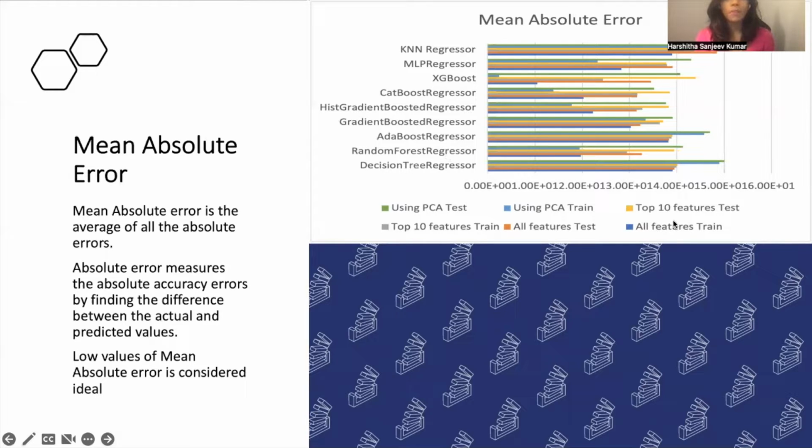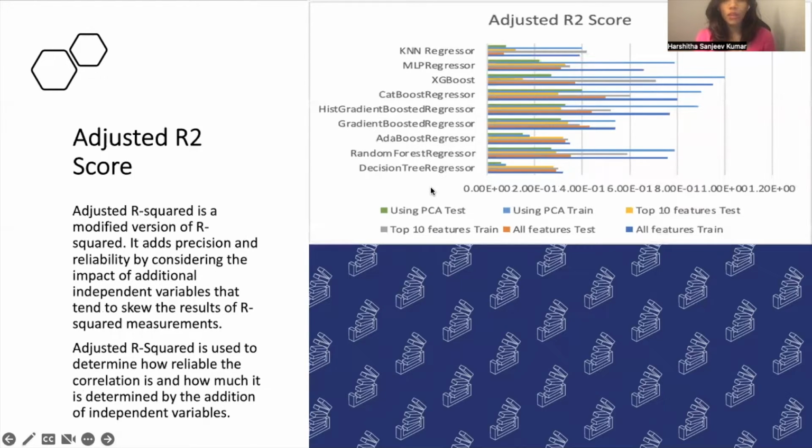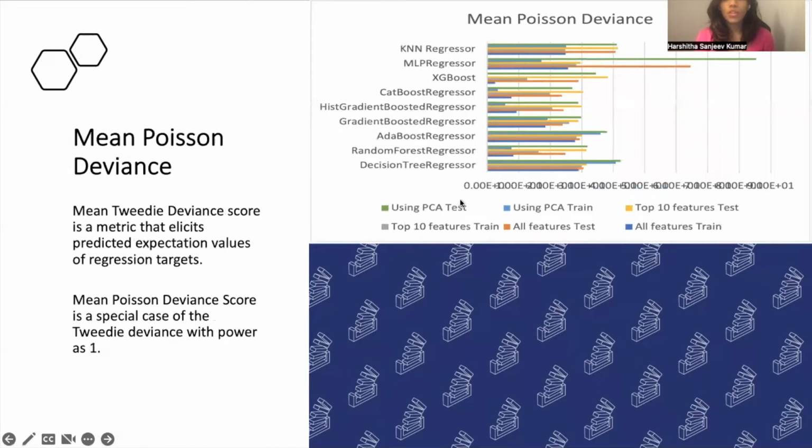The adjusted R-squared error is a modified version of R-squared error. From the plot, we can see that the KNN regressor gave us the least adjusted R-squared value and is performing well with respect to this metric. Mean Poisson deviance score is a special case of the Tweedie deviance with a power of 1. Smaller the Tweedie deviance, the more our predicted values are closer to actual values. As expected, the CatBoost regressors and our ensemble models are performing well and have low mean Poisson deviance.